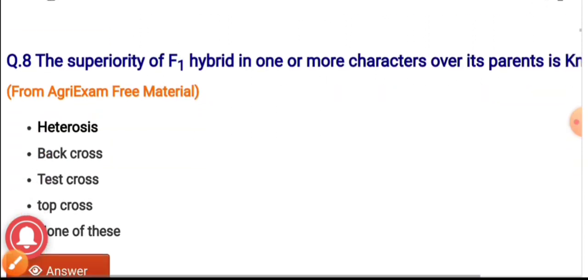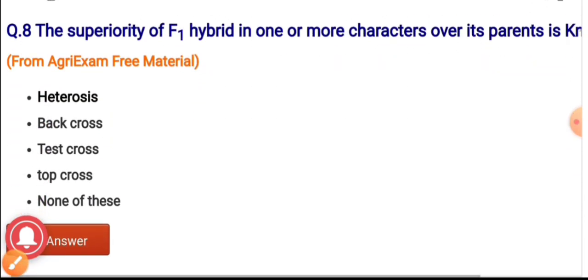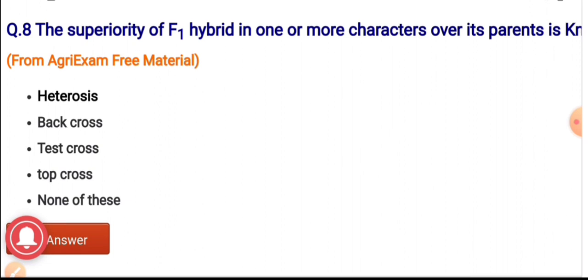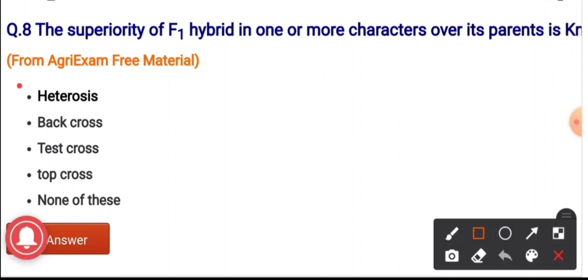Question number 8. The superiority of F1 hybrid in one or more character over its parent it is known as. The options are heterosis, backcross, test cross, top cross and none of these. And the correct answer it is heterosis. It is the superiority of F1 hybrid in one or more character over its parent.